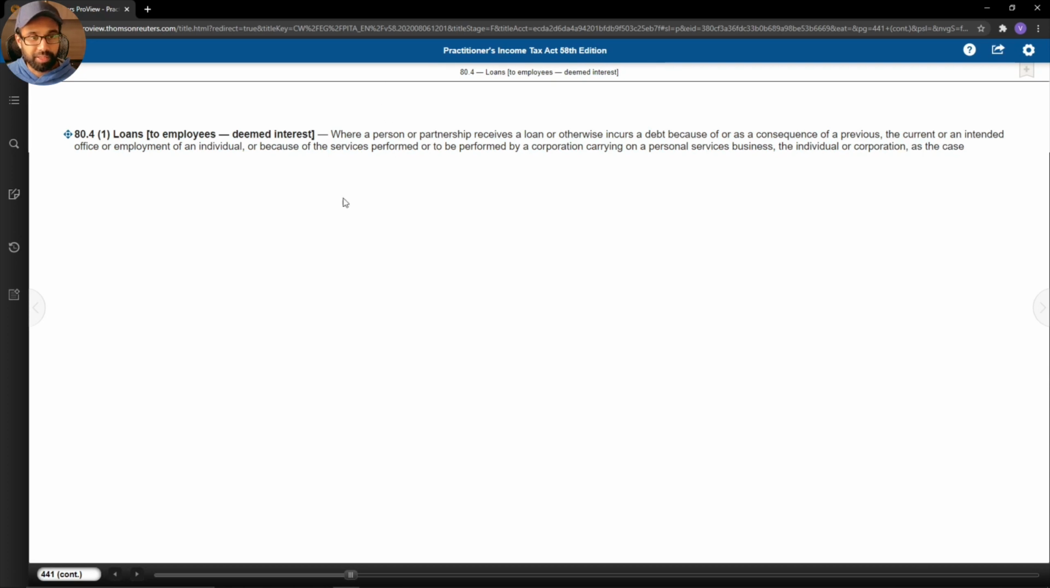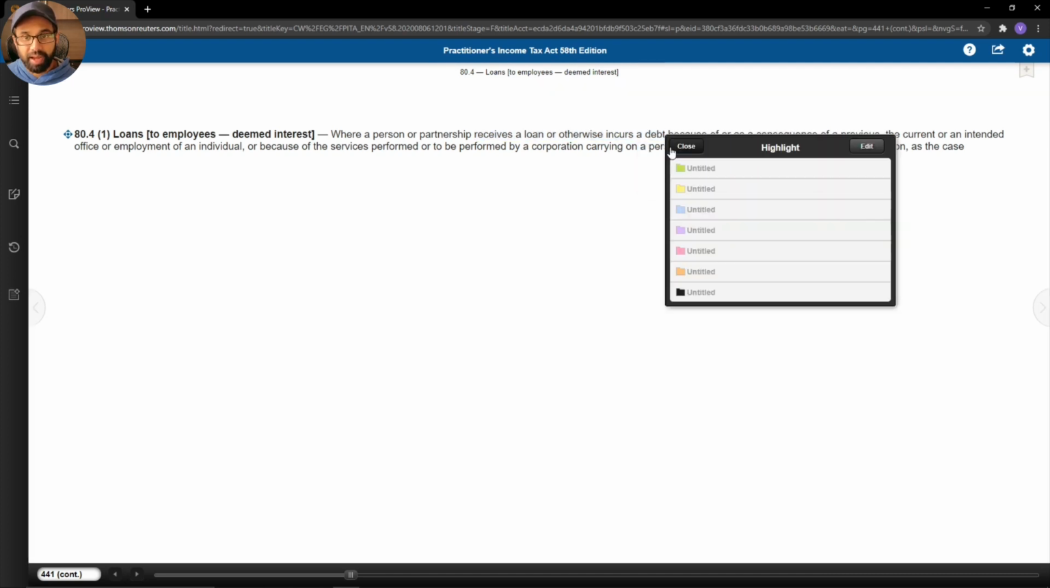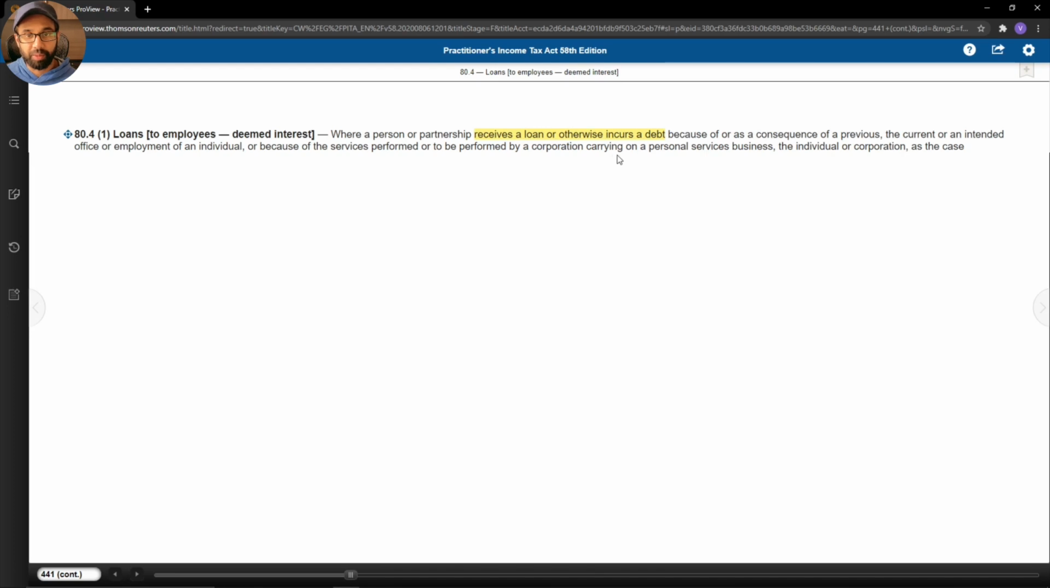So before I continue, let's quickly break down what we've read so far. It says where a person or partnership receives a loan, okay, or otherwise incurs a debt. So that's the kind of transaction we're talking about. We're talking about an employee loan. So why has this loan or debt been incurred? Well, because of or as a consequence of a previous, the current, or an intended office or employment of an individual.